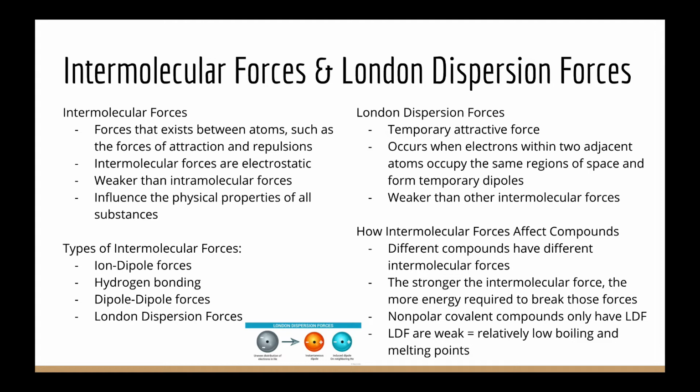Intermolecular forces also affect the properties of compounds. Different compounds have different intermolecular forces. When the molecular forces of a compound are strong, then more energy is required to break those forces. When they are weak, then they require less energy. Nonpolar covalent bonds, for example, only have London dispersion forces. Because London dispersion forces are so weak, the nonpolar covalent bonded compounds have relatively low boiling and melting points.